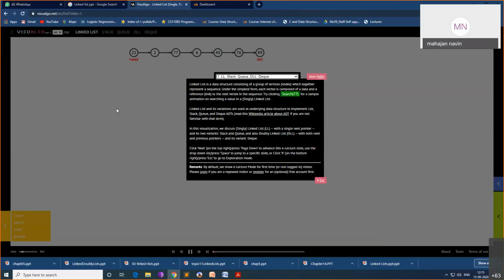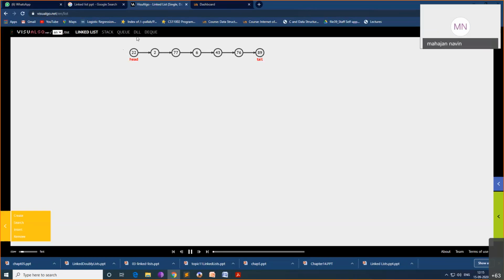So visit visualgo.net/en/list. You have other operations also here. We have a doubly linked list. So what is a doubly linked list? A doubly linked list will have addresses pointing to previous and next also. Head is just a pointer. It's not a node. So the head pointer is pointing to the first node, and tail is pointing to the last node, whereas every node will have a previous pointer as well as a next pointer.